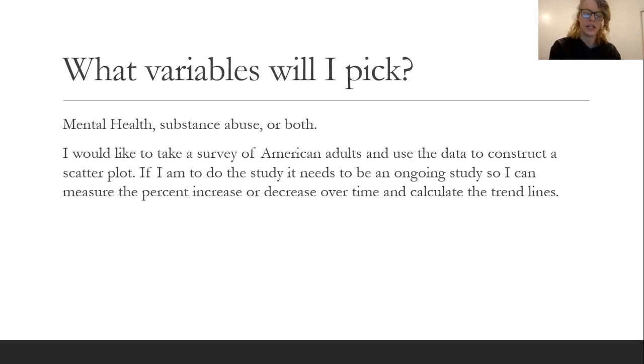I really believe addiction and mental health are coexisting disorders. I believe there's a very strong relationship between the two. This is called a dual diagnosis.